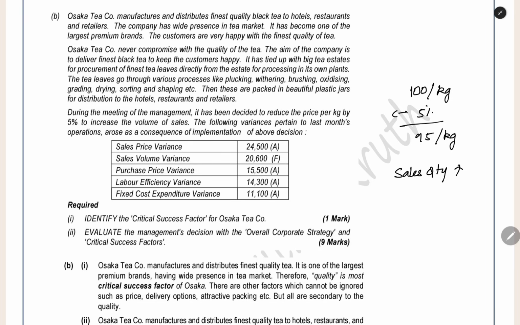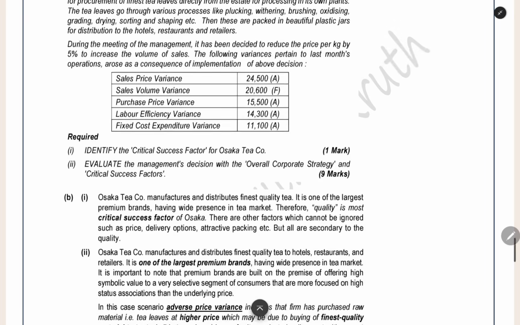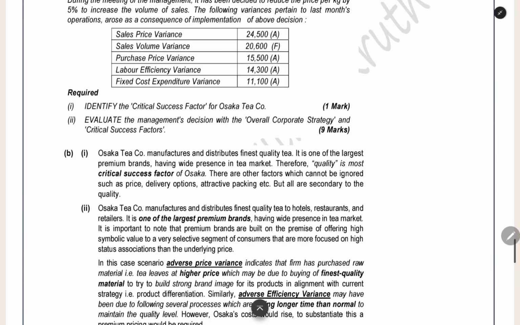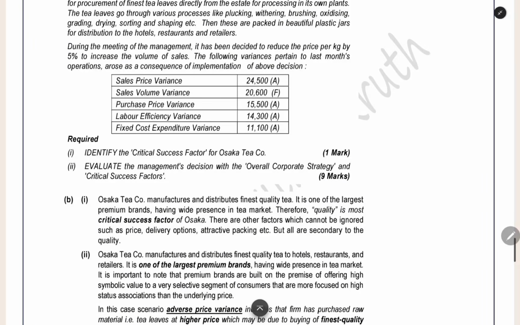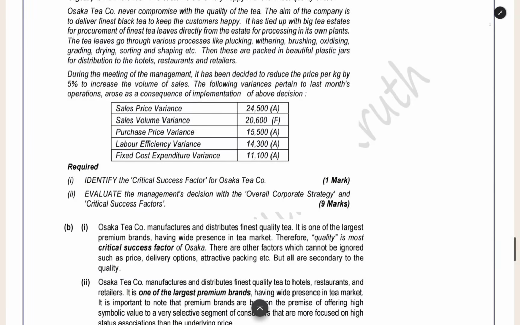This is the plan of the management. For the last month's operation they have given the variances: sales price variance, volume variance, purchase price variance, labor efficiency variance, fixed cost expenditure variance. The requirement is we have to find out the critical success factor for Osaka Tea Company. The management decision we have to evaluate. They have taken a decision to reduce the selling price.